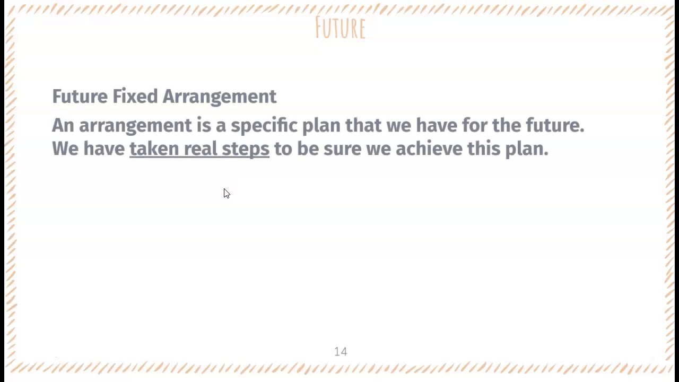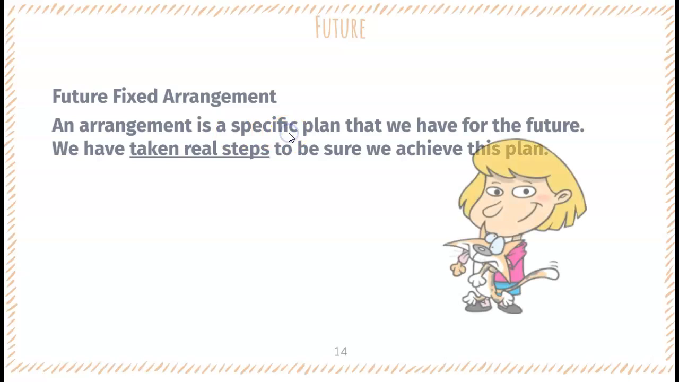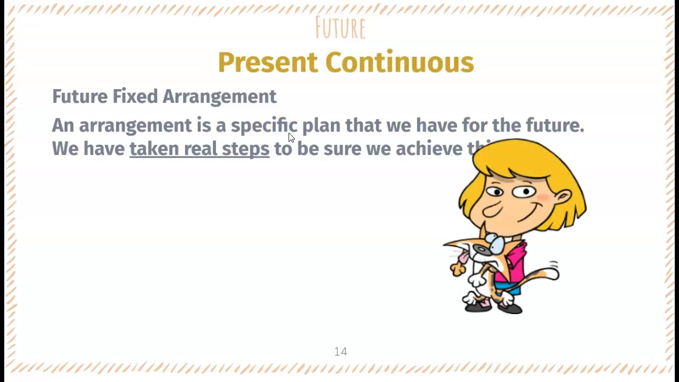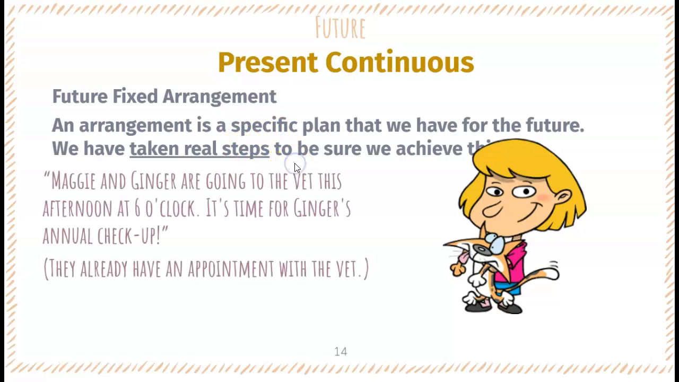Finally, we have future fixed arrangement. So an arrangement is a specific plan that we have for the future. We have taken real steps to be sure we achieve this plan. This is what makes the difference. That you have taken real steps in order to achieve the plan. And of course, we use present continuous for these situations. And we have an example here.